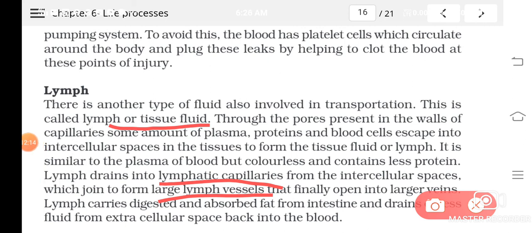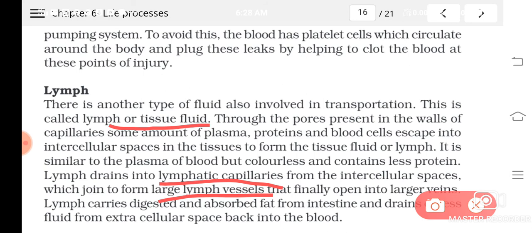So what are lymph capillaries? They are tiny tubes present all over the body. The speciality of lymphatic capillaries is that they have closed ends and pores all over the tube, and these pores are larger than the pores in the blood capillaries. So many molecules which cannot enter the blood capillaries can enter the lymphatic capillaries, and the lymphatic system finally joins the blood circulatory system.